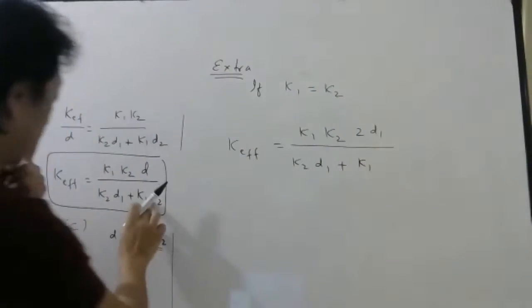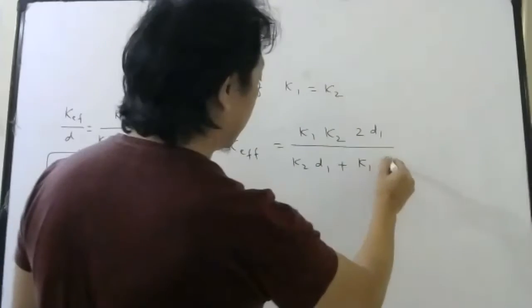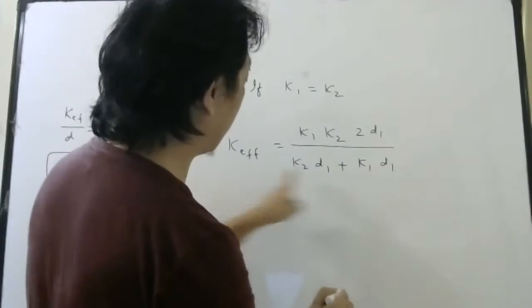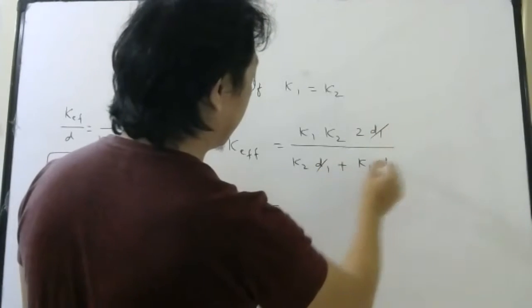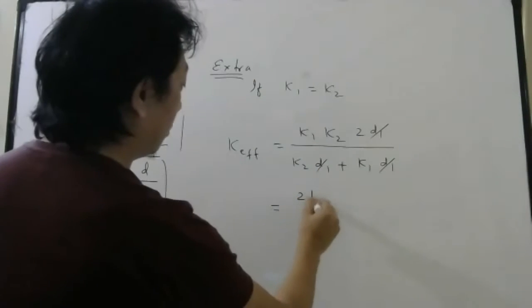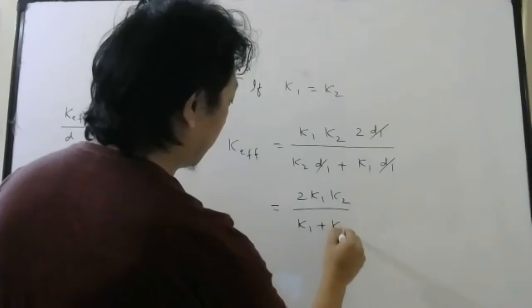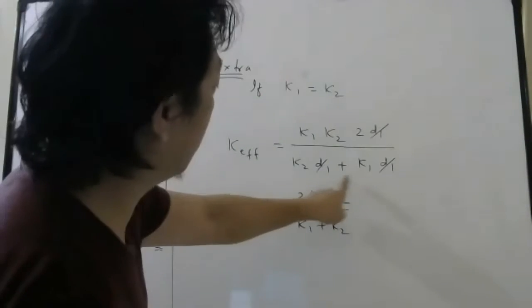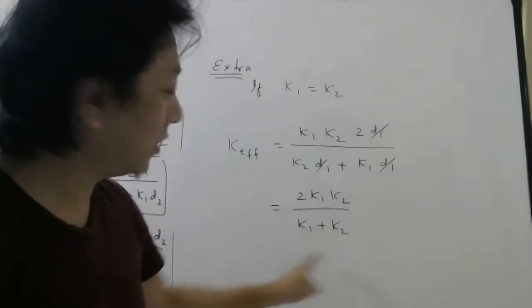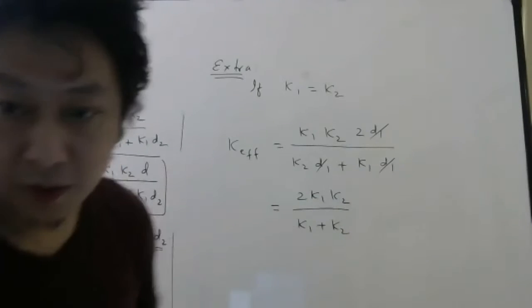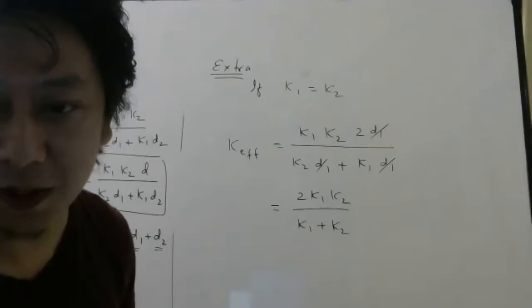Then if you take D1 common from here, it will cancel. So you will get 2 K1 K2 by K1 plus K2. So it is a very nice formula to easily remember: 2 K1 K2 by K1 plus K2. Correct.